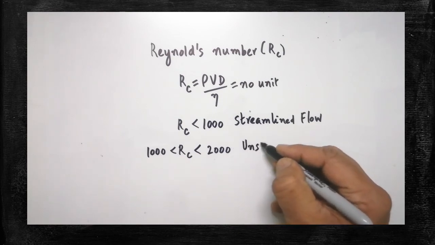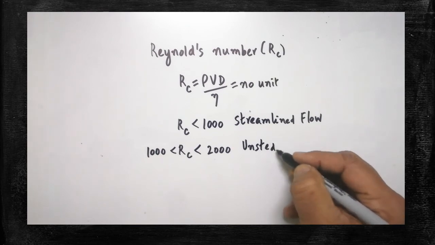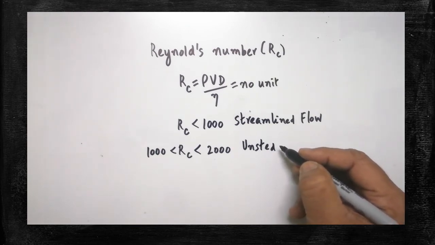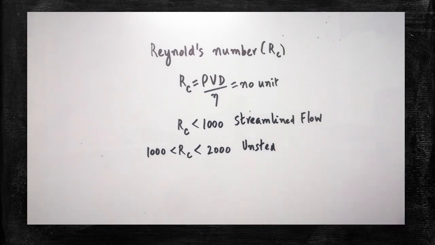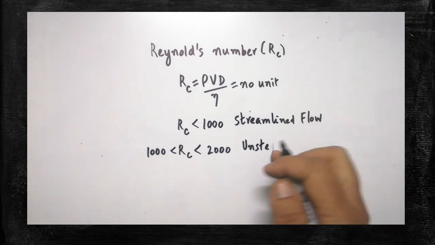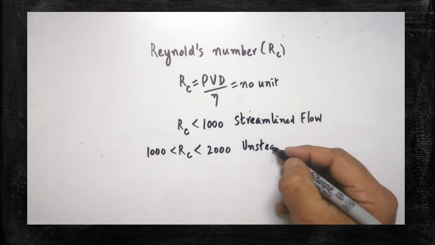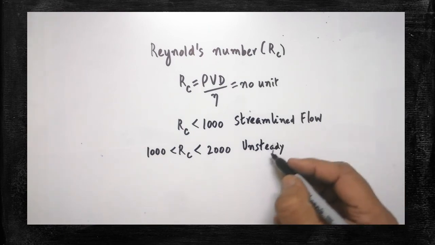Unsteady means sometimes the flow will be turbulent and sometimes the flow will be streamlined. That's why this is called unsteady.